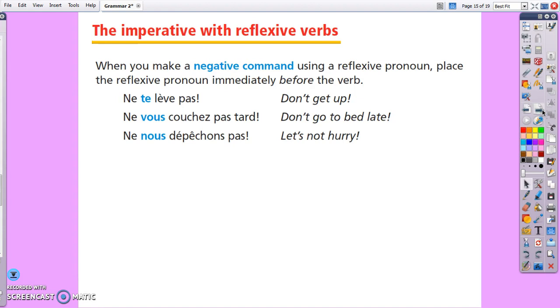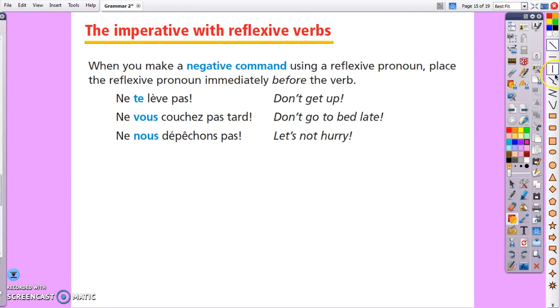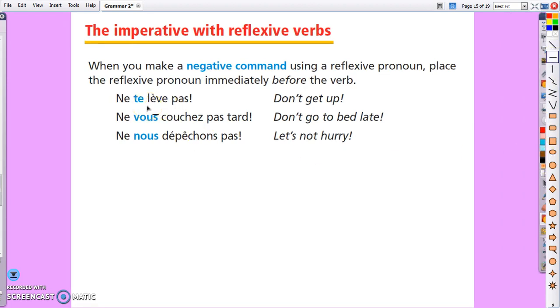So, to make a negative command using a reflexive pronoun, we place the reflexive pronoun immediately before the verb. So, in the first example, ne te lève pas. Lever is the verb, so it is conjugated. So the pronoun comes before it. Ne te lève pas.